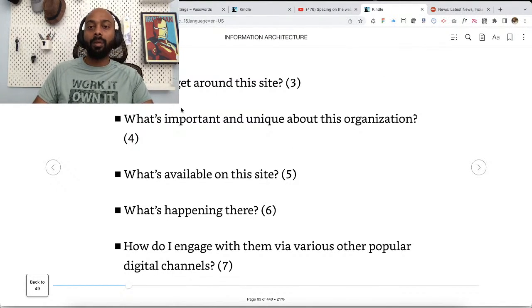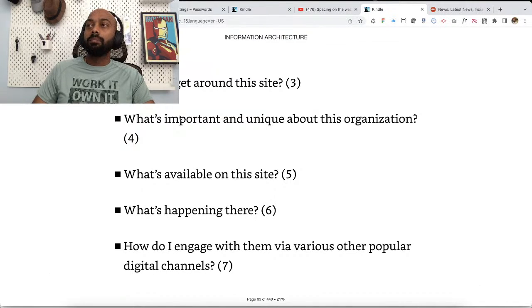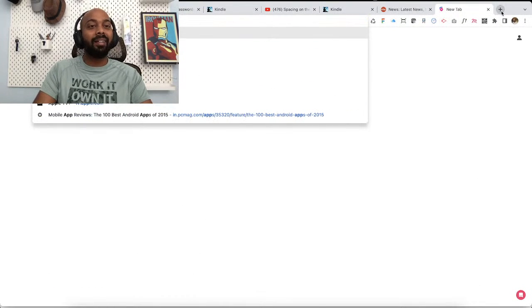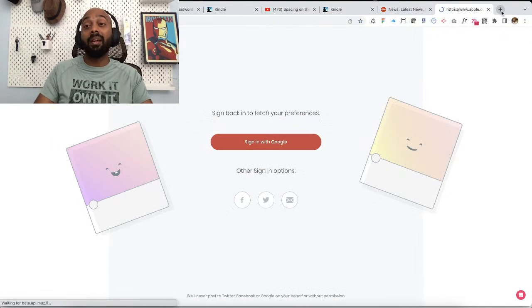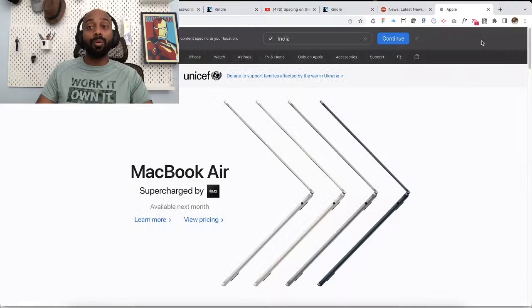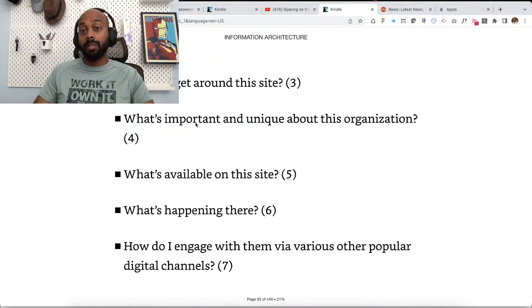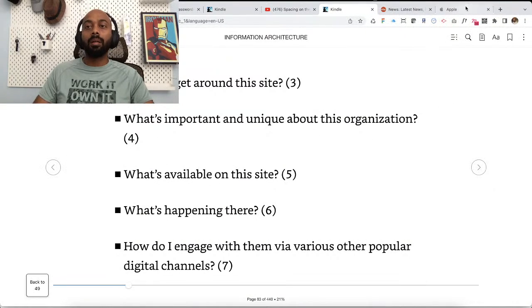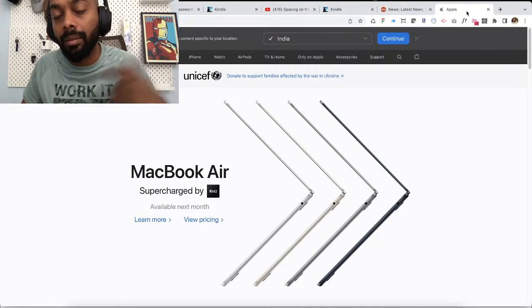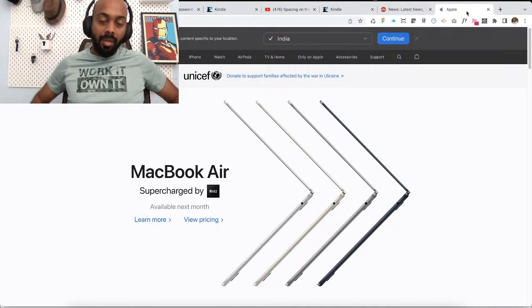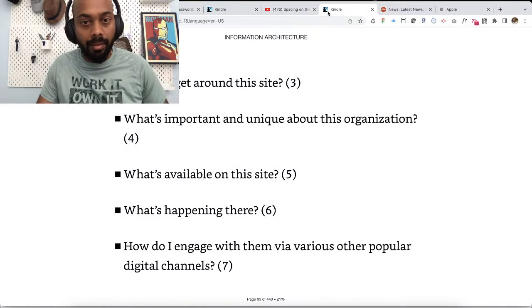So, for example, let's say you have a header banner for your website and that says the best, or I think we can find an example in Apple.com because they always boast about their company. So yeah, supercharged by M2, right? This is pretty much the answer for what's important and unique about this organization or about a product, right? It could be any of those things. What's unique and important?